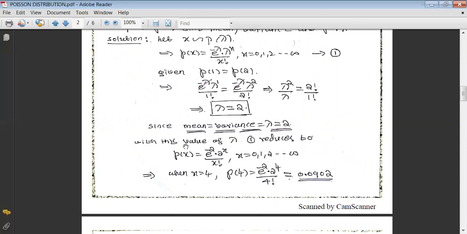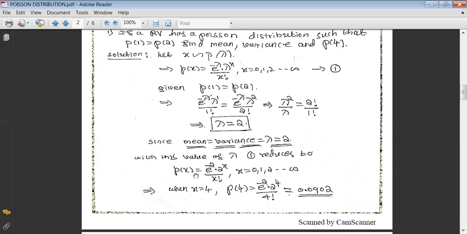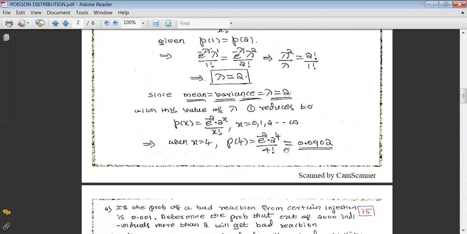That's why let us take x equals 4 in the above function. That gives e raised to minus 2 into 2 raised to 4 divided by 4 factorial. When we use the calculator to calculate this, we get the value 0.0902. And this 0.0902 represents the probability that the variable takes the value 4 for this Poisson distribution. That will be the solution.